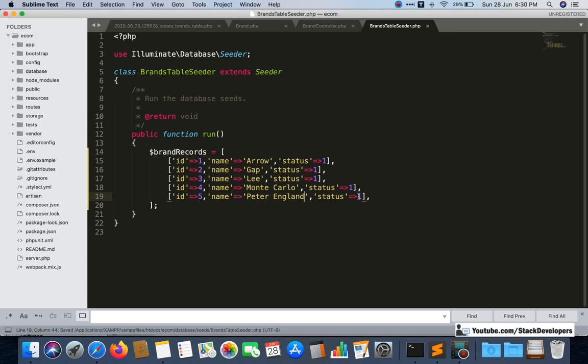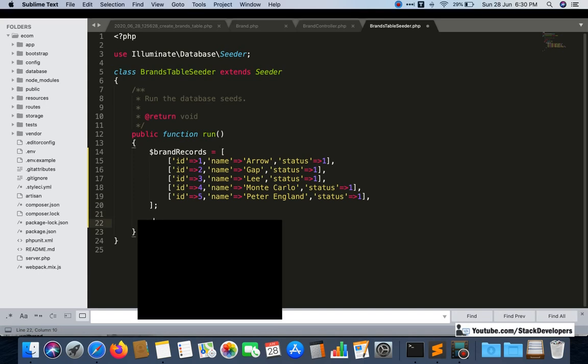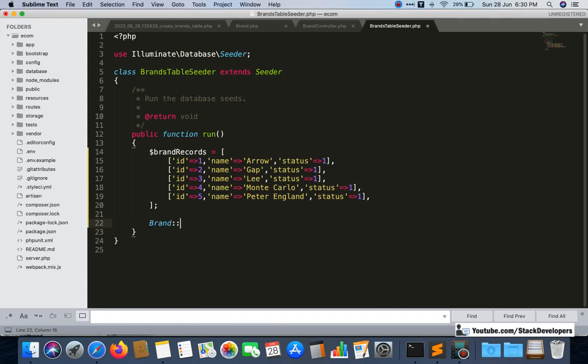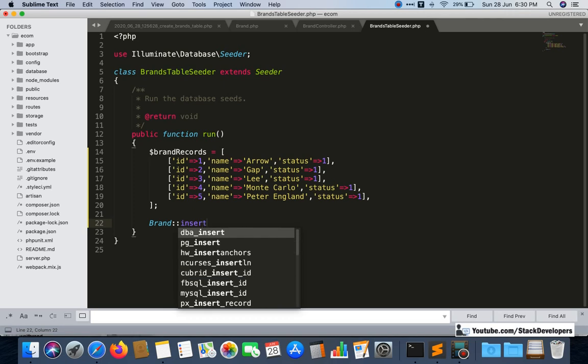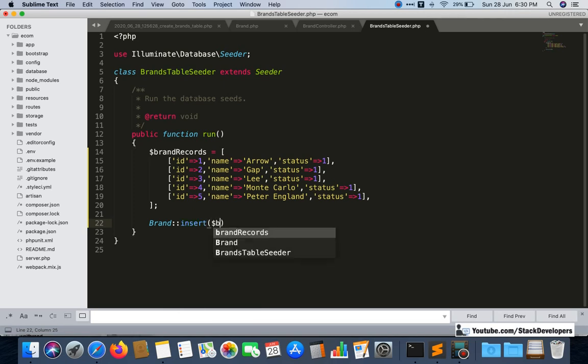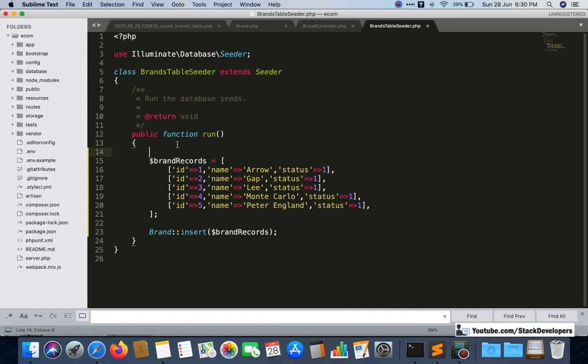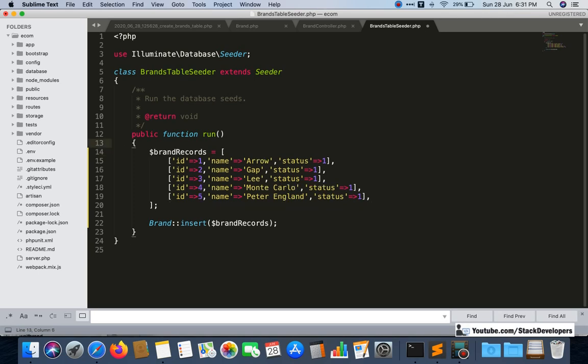Okay, so now after inserting this, we want to run the brand insert query, we want to insert this dollar brand records. You can also give the delete query here if you want to remove the earlier brands, you can simply give the delete query to empty all the earlier brands. It's your wish. We gave it earlier in the series, now we are not giving it, but it's your choice if you want to give it.